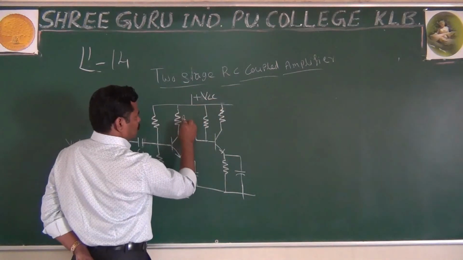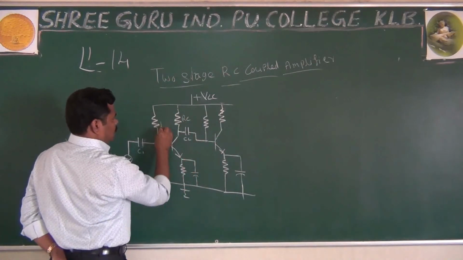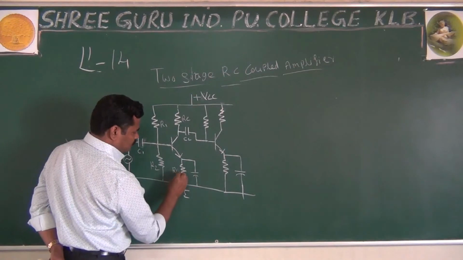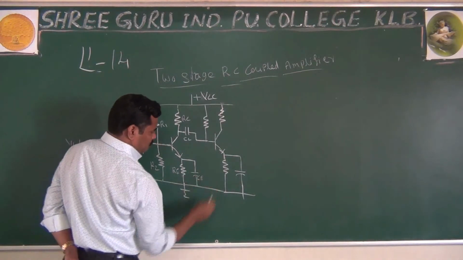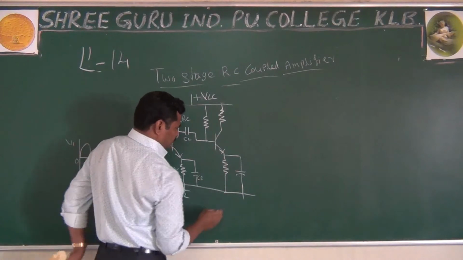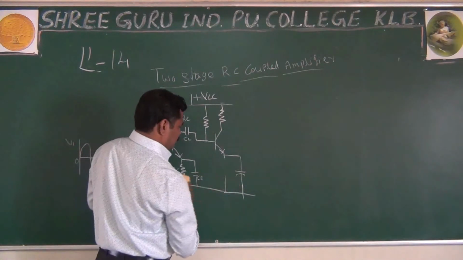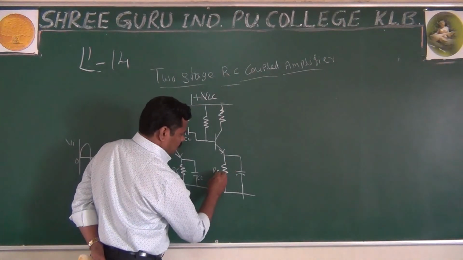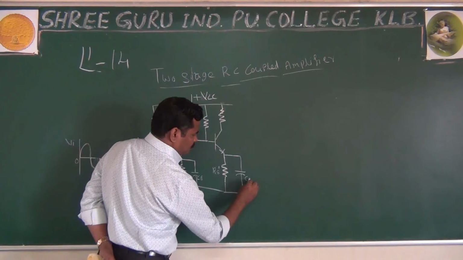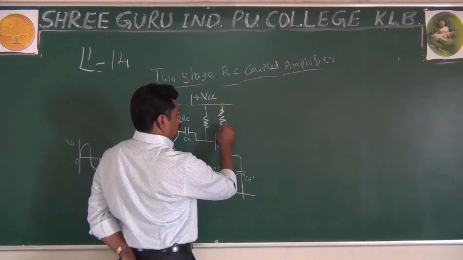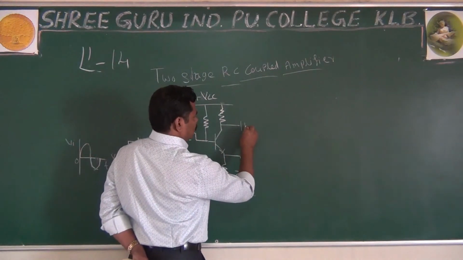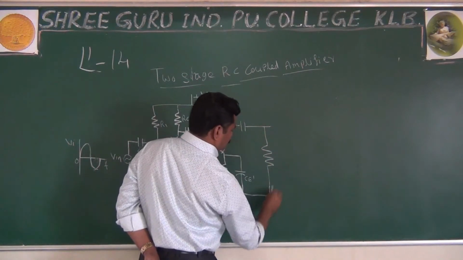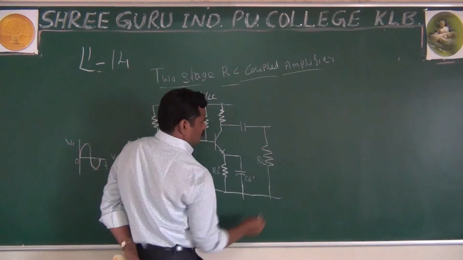This is your RC, R1, R2, and this is your RE, and this is your CE, or RE dash, it may be your CE dash. Here also we are connecting a capacitor, and here I will have maybe your RF.